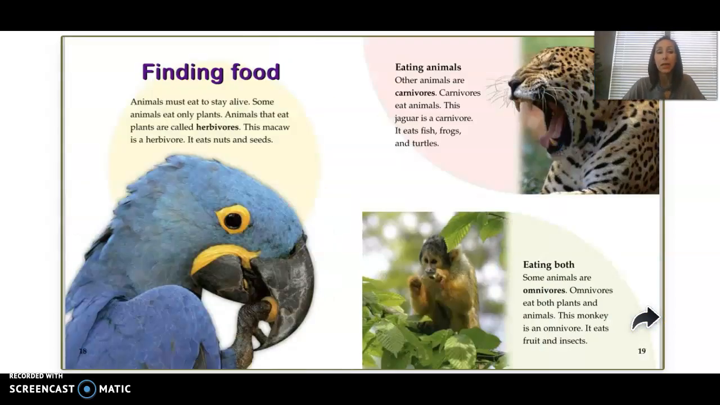Finding food. Animals must eat to stay alive. Some animals eat only plants. Animals that eat plants are called herbivores. This macaw is a herbivore. It eats nuts and seeds.